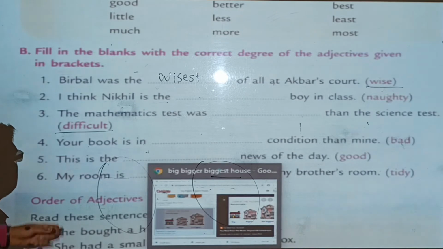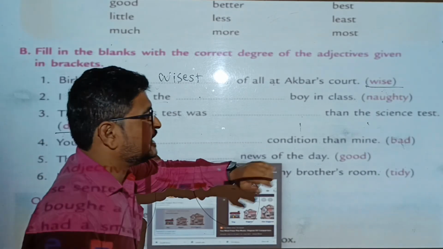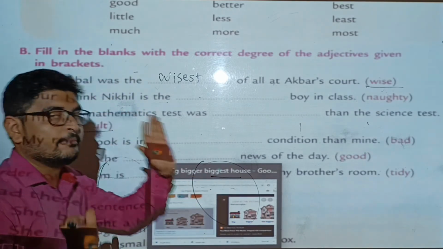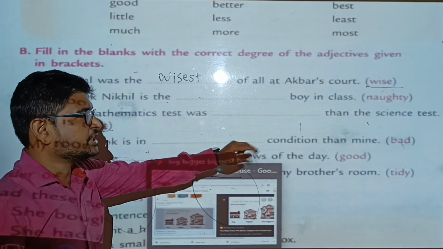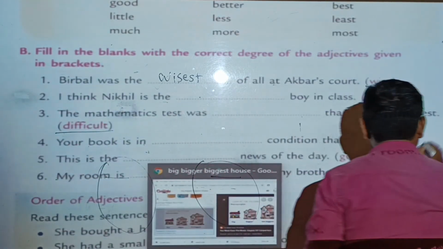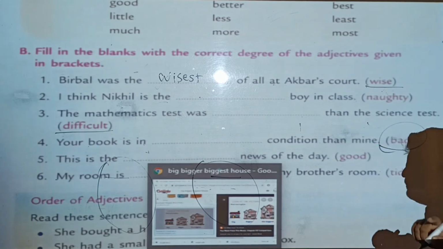Okay, so now the fourth one. Your book is in dash condition than mine. So here is a comparison between your book and my book. Condition, bad. So we have to write down the comparative form of the word bad. Bad નું comparative લખવાનું છે.